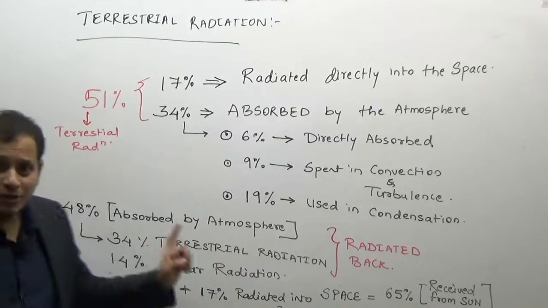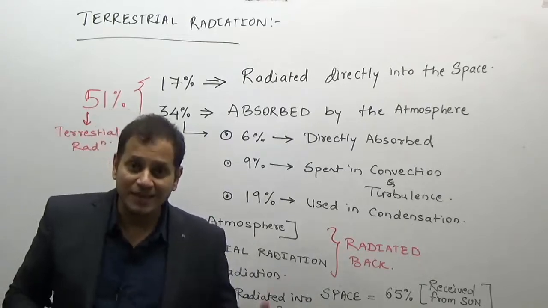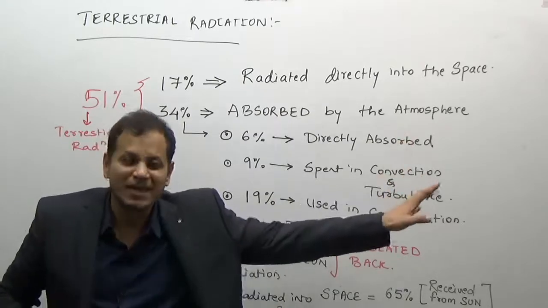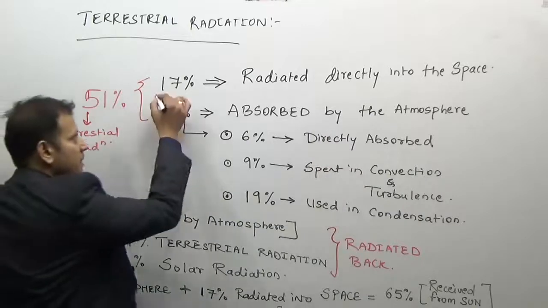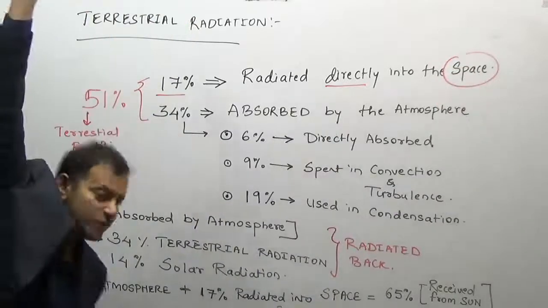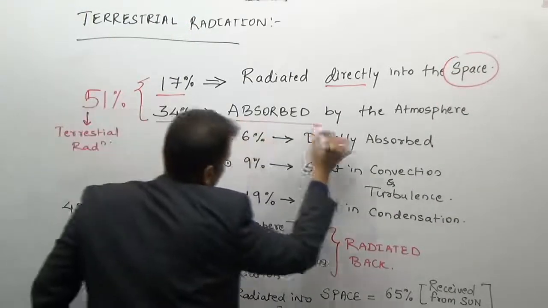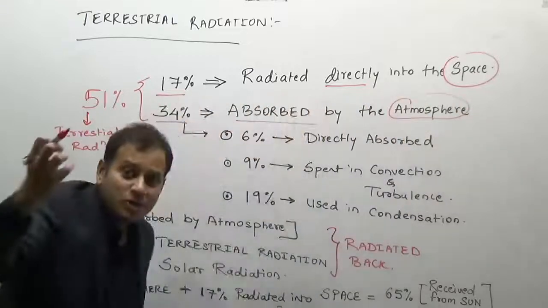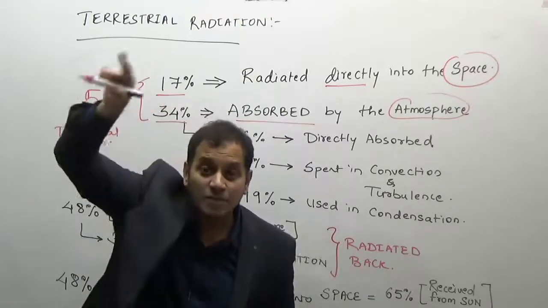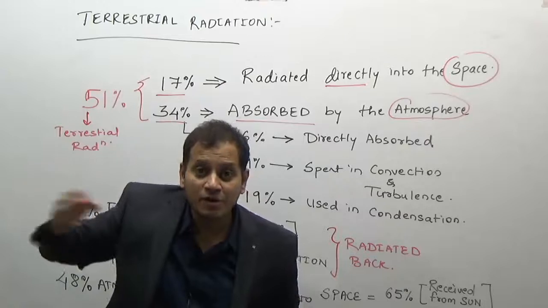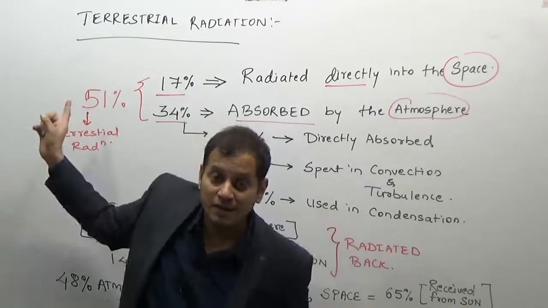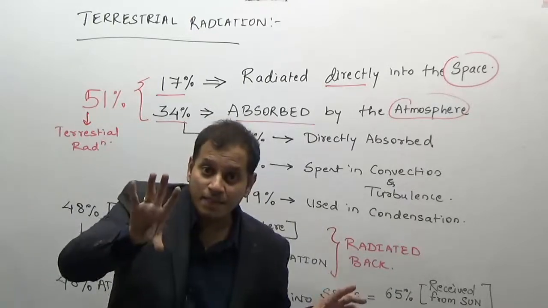Now, this is equal to the amount of energy which was received by the earth's surface. Yes, 51% was received by the earth's surface, 51% is given out by the earth's surface. How is it given out? 17% was given out directly into the space, meaning no absorption, directly back into the space, and 34% was absorbed by the atmosphere. So how many units does the atmosphere have in total? The earth and the atmosphere together absorbed 65 units, out of which we have calculated 51. Remaining is the 14 units.